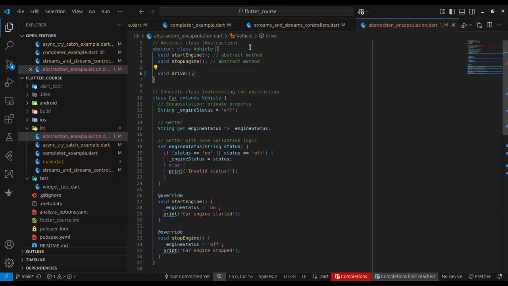Of course, a vehicle can be anything. A vehicle can be a car, a trailer, a lorry, and everything. And each of these vehicles can have different modes of driving or different protocols for stopping the engine. For some vehicles, if you want to stop the engine, you just turn the key anti-clockwise. For some, you have to do some other rituals or ceremonies to stop the vehicle. But the important thing is that they are all vehicles and they have a common interface. The interface is that you can start engine, stop engine, and drive. This is your abstract class.